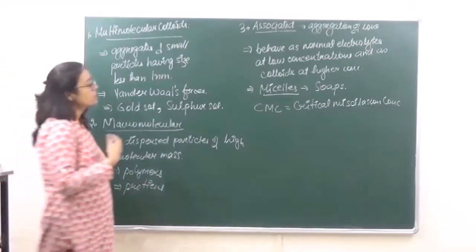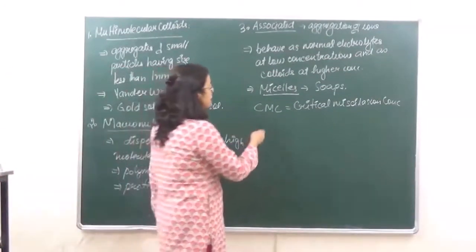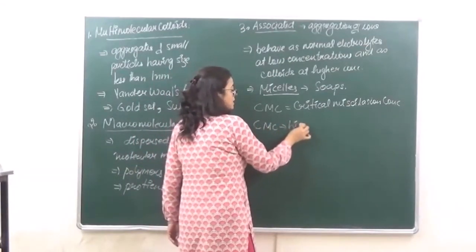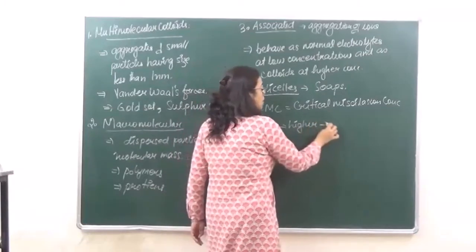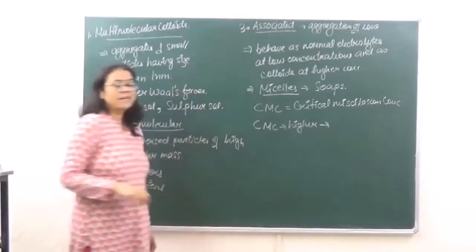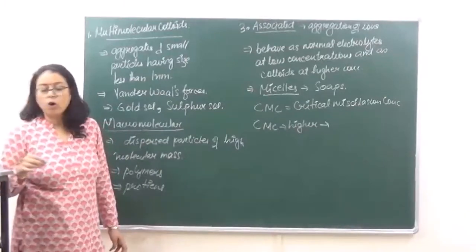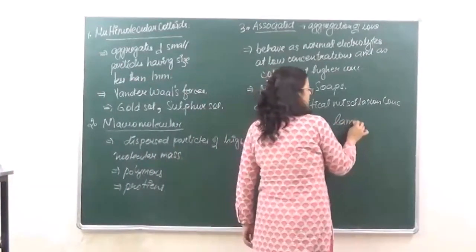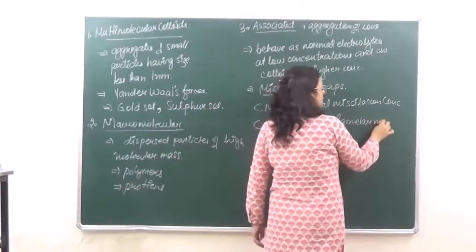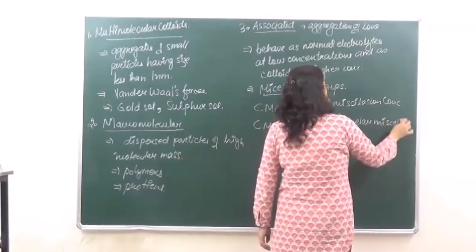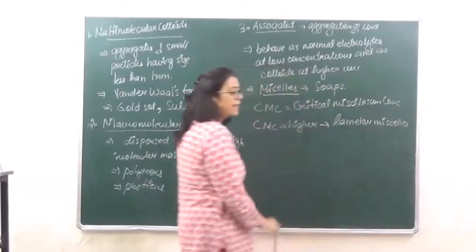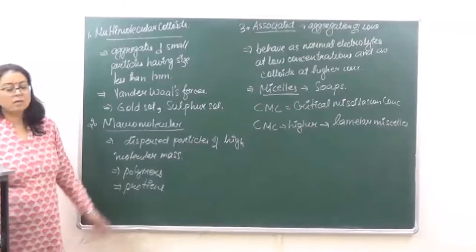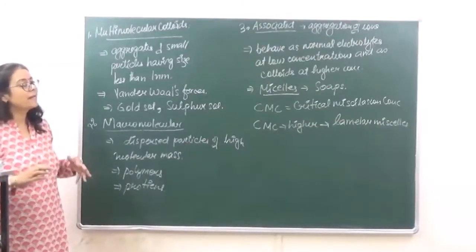Okay? Now, if the concentration is higher than CMC, we get a special kind of micelles which are known as lamellar micelles. Right? These are layered micelles which have extended parallel sheets.